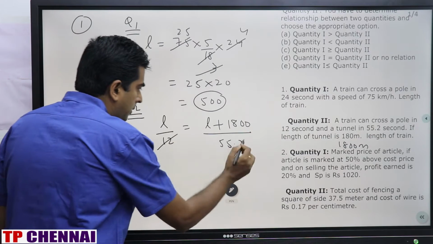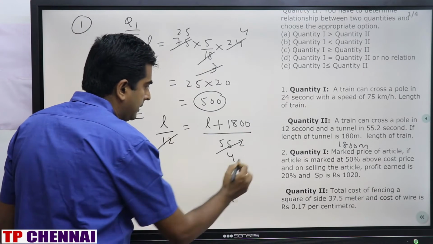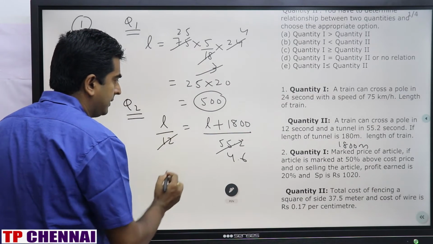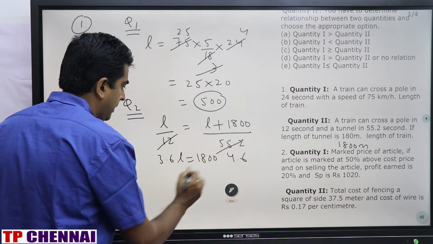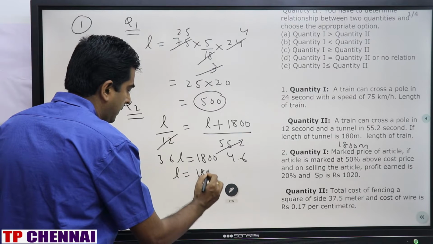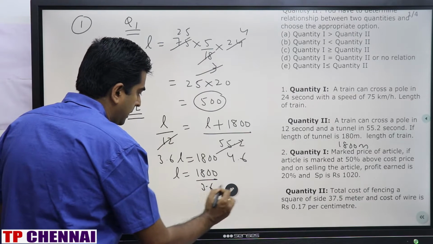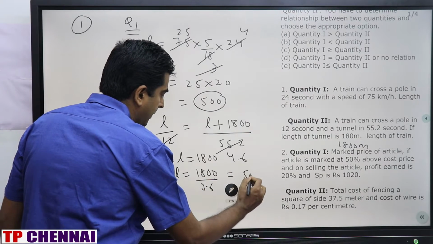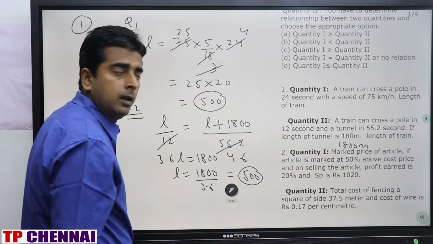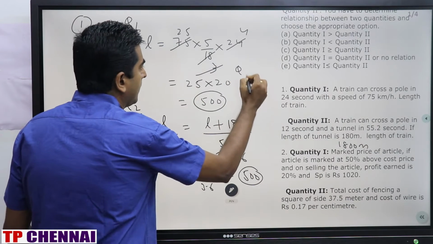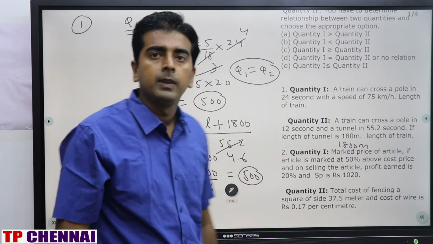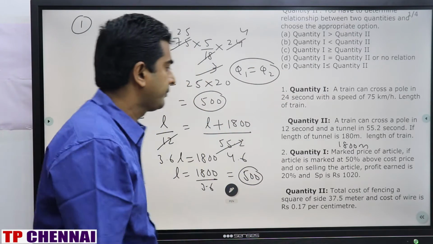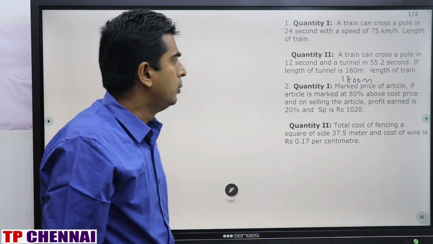So 12 4s are 48, 55.2 L minus 12 L, 43.2 L is equal to 180 into... so L is equal to 1800 divided by 3.6. What is the answer? 500. So that means my answer is quantity 1 is equal to quantity 2. Clear?